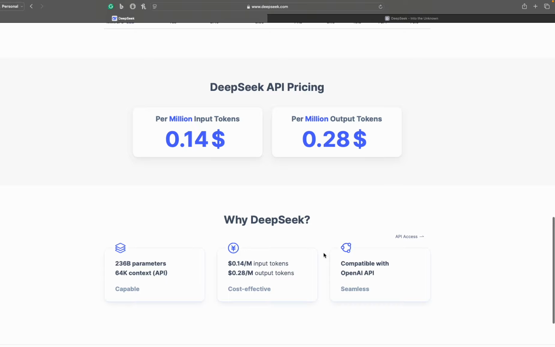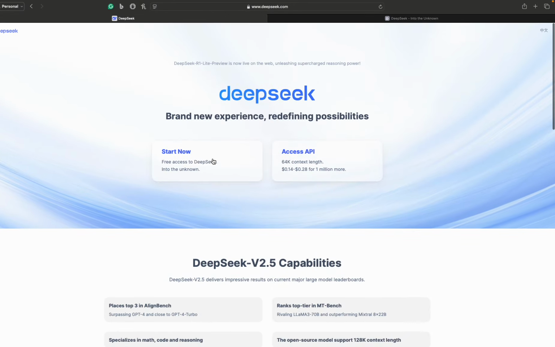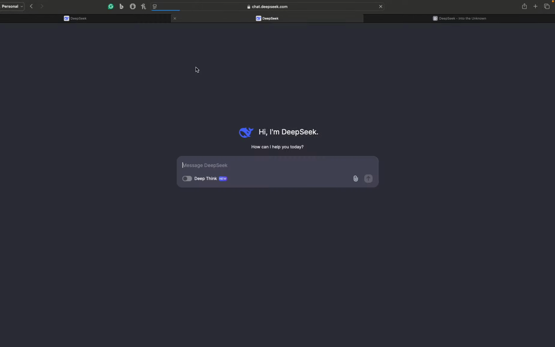You can hit the API, which is compatible with the OpenAI API. But that's not something we want to do today. What we want to do is start with the free access to DeepSeek, and then you can access the API and so on. So if you go here, of course you have to create an account. Once you go in, you will have an interface very similar to ChatGPT. If you don't have an account, you have to create it. Just use your email address, and you should be good to go. Once you are there, you can ask it anything.